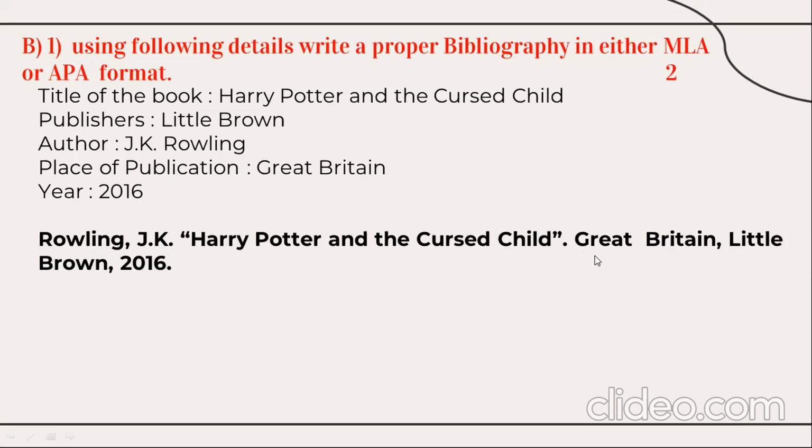Then the place of publication, Great Britain, comma, the publisher's name, Little Brown, comma, the year of publication, 2016, full stop. You need to arrange this information in this sequence, following the proper punctuation, and you will get 2 marks. I have followed the MLA format, not the APA format.